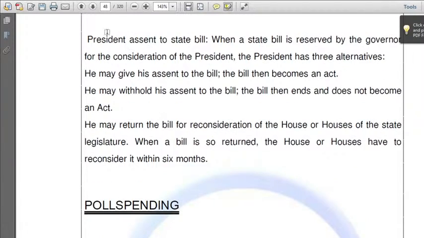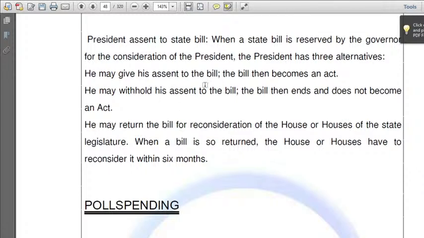So why the concept again? Another concept came into existence: president's assent to a state bill. When a state bill is reserved by the governor for the consideration of the president, the president has three alternatives. He may give his assent to the bill, he can withhold his assent, and he may return the bill for reconsideration. What is the meaning of giving assent? That means he says okay to the bill, it becomes an act.